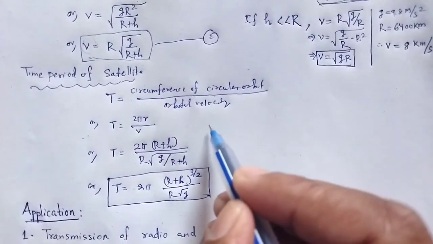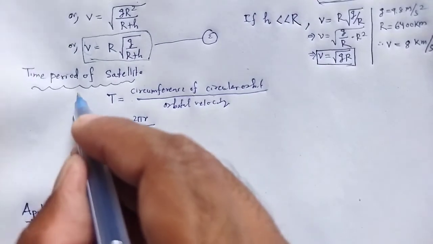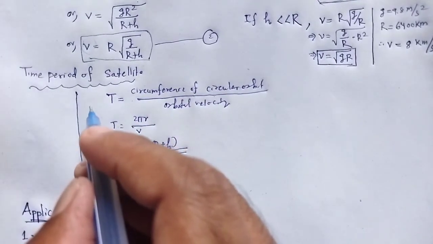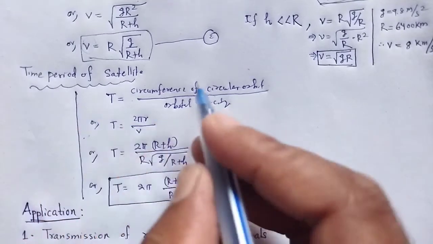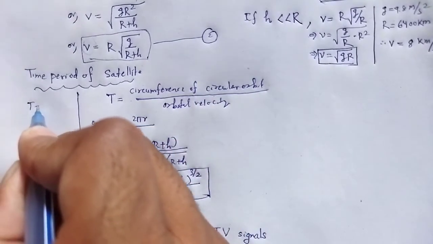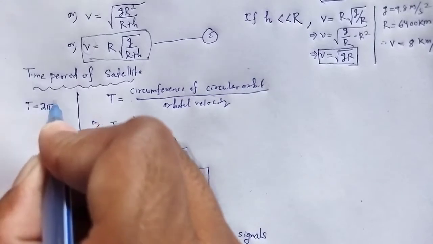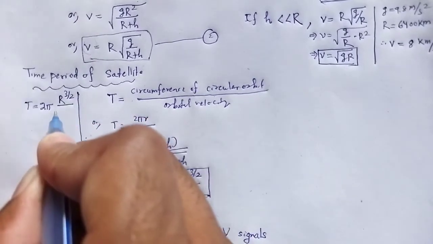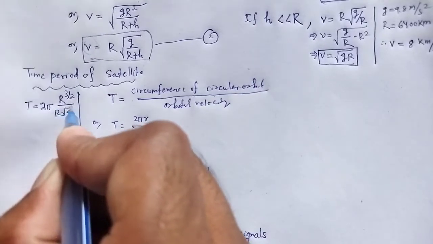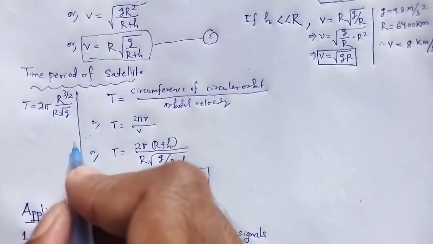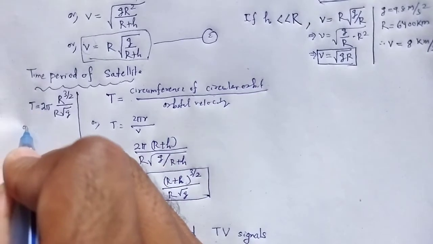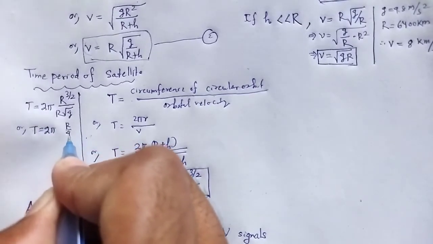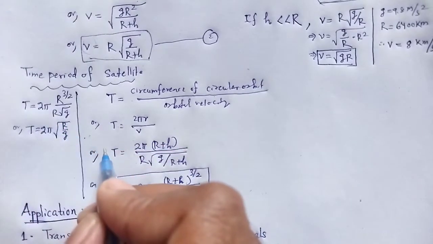That expression changes to T is equal to 2 pi r to the power 3 by 2 divided by r square root of g. That is, T is equal to 2 pi square root of r by g.